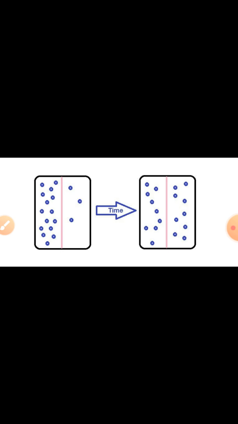So this is the process of diffusion. Like when you spray your fragrance, deo or perfume, in one room, you can smell the perfume even in the next room or in your hall, in your house. Okay, so that is the process.